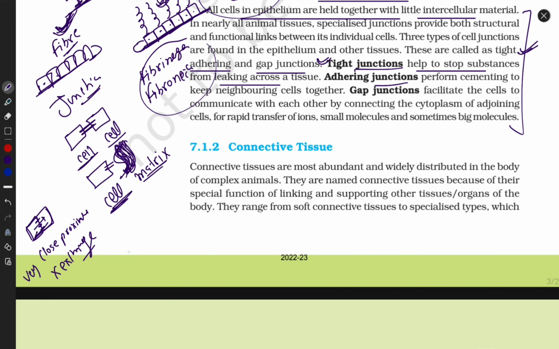What is adhering? Now, this is also a cell-cell junction, guys. They work normally. They adhere to their neighboring cell, not in a tight manner. Relax, guys, not tightly. They can exchange.